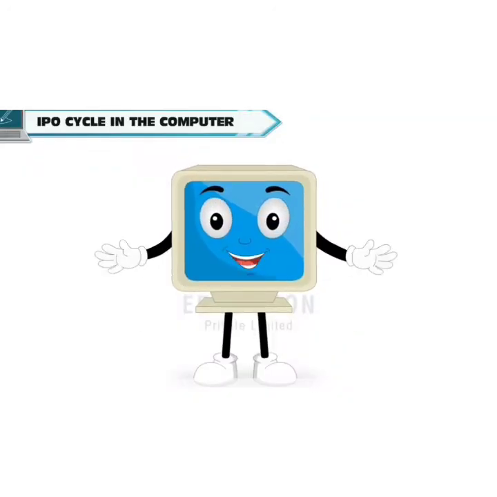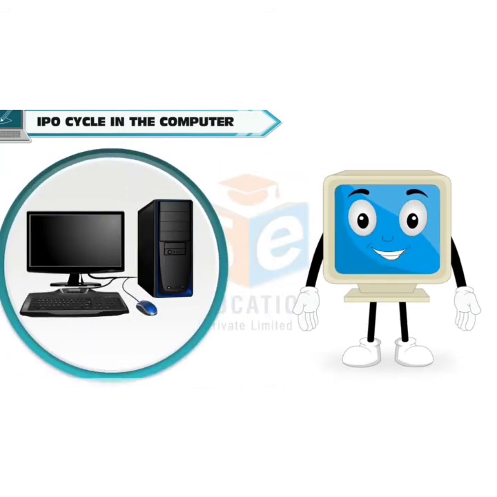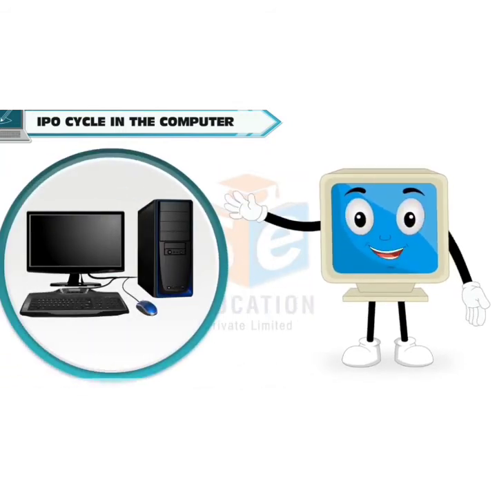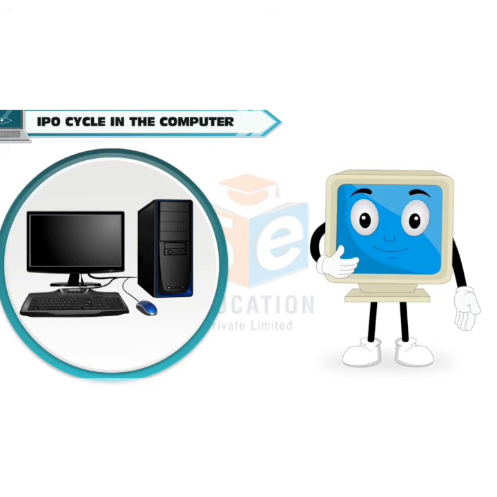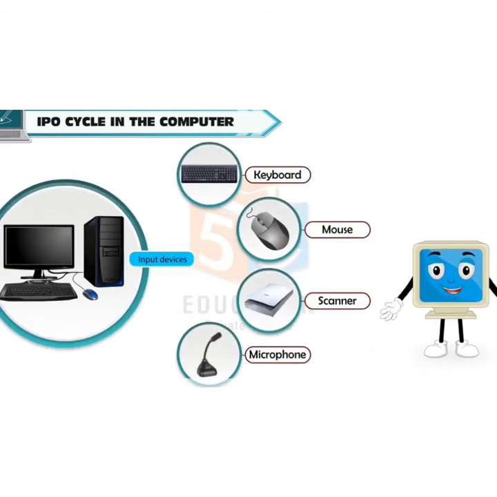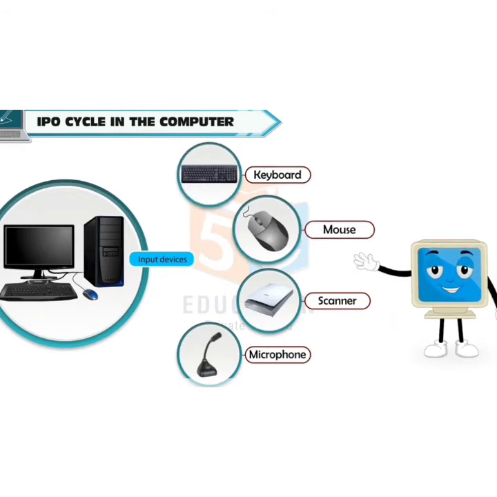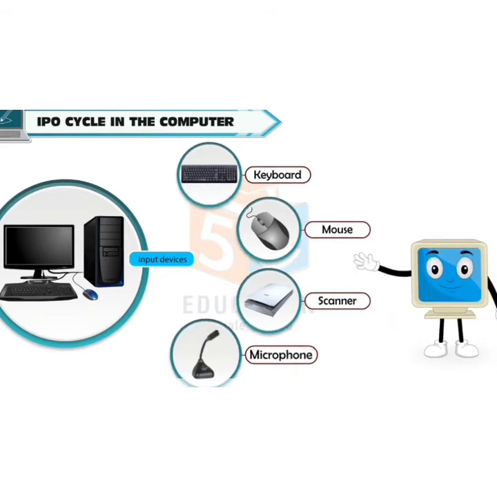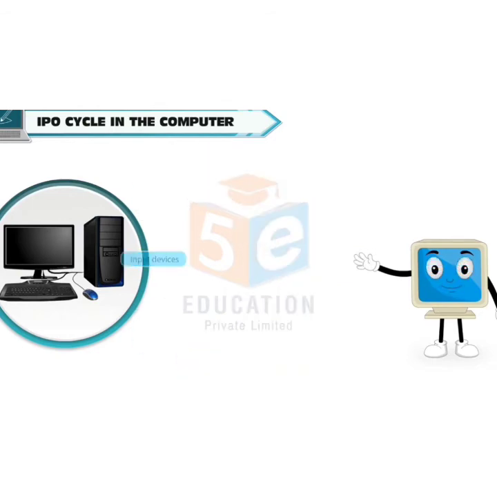What is input, process, output for a computer? Input is a way of communication with the computer. We enter data and instructions into the computer as inputs. We can enter input through input devices. Input devices are keyboard, mouse, scanner, microphone, etc.